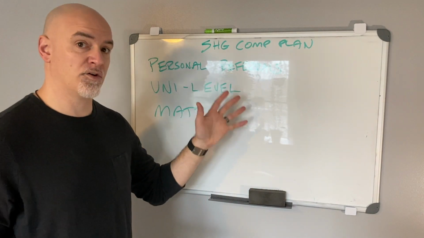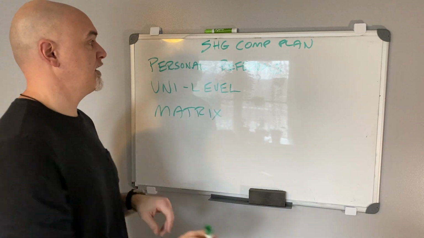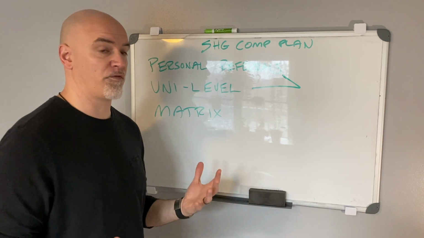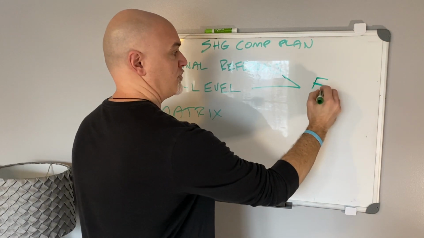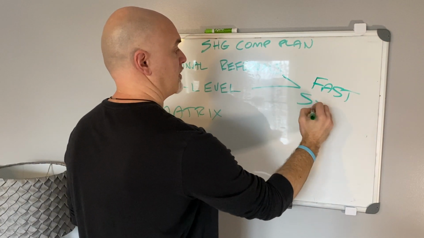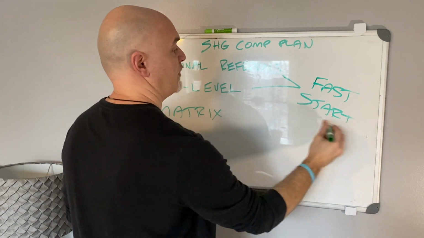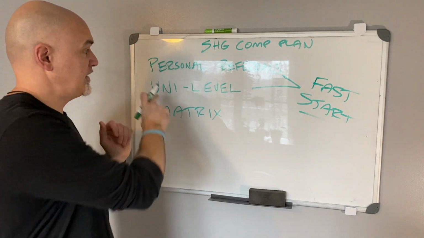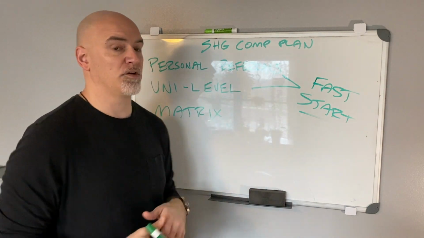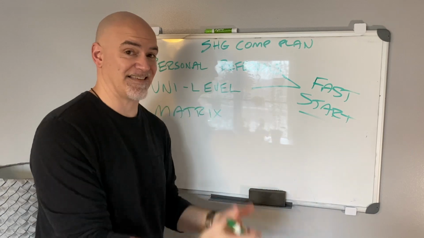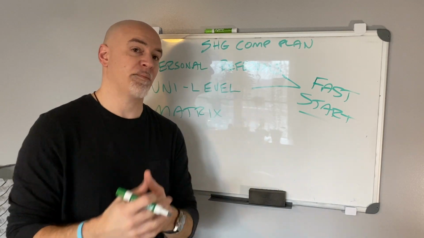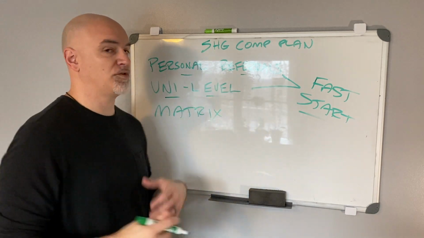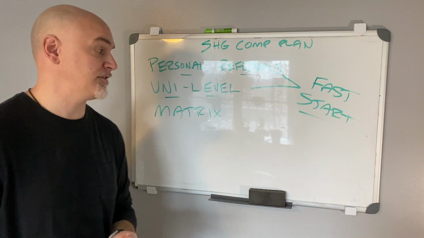The easiest way to understand it right now: both the Unilevel as well as personal referrals are what's referred to as fast start bonuses, okay? Fast start. What does fast start mean? It means you get it immediately. So any sale in a Unilevel, any personal referral, you see that sale, that commission the same day. All right, so hopefully that makes sense. Really simple, easy to understand. Unilevel, personal referrals, you see that sale and that commission the same day it happens.